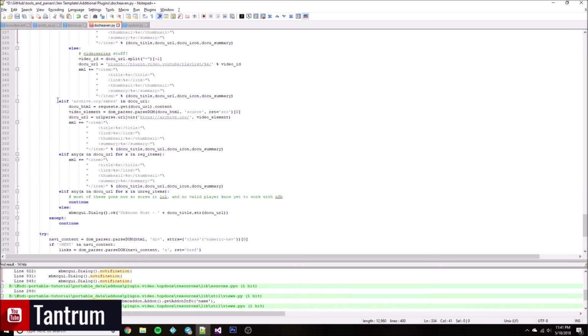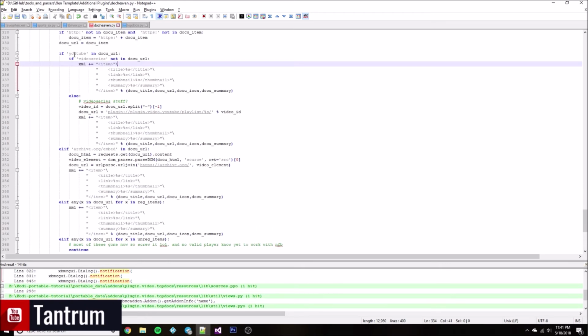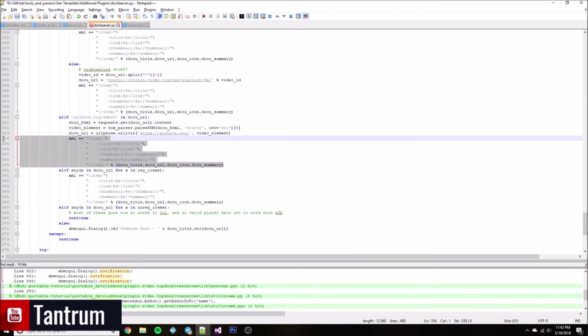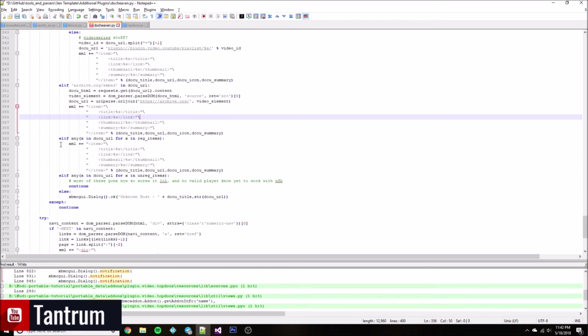Alright, now then it checks, well, okay, it wasn't YouTube. YouTube wasn't in it. So then it sees if archive.org/embed is part of the URL for the video. And if it is, it processes it here, how it shows up at their website, and then adds the XML for it right here.